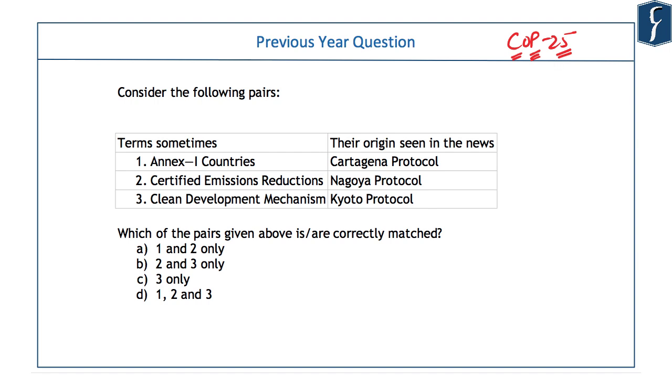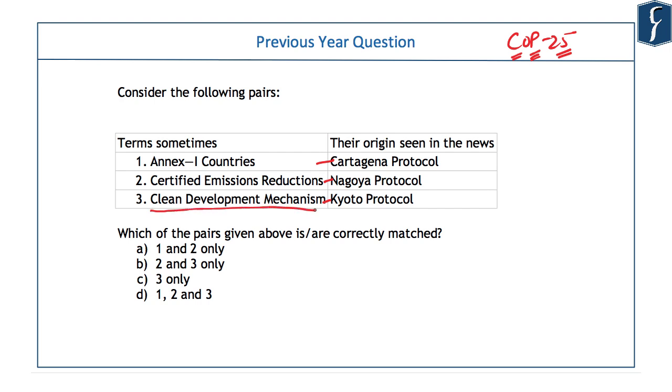See, any carbon emission reduction mechanism that would be developed at the international level to deal with climate change is extremely important for the prelims exam. For instance, let's see this question of prelims 2016. They were asking to identify the correct pairs. Annex 1 countries was paired up with Cartagena Protocol, Certified Emission Reduction with Nagoya Protocol, Clean Development Mechanism with Kyoto Protocol.